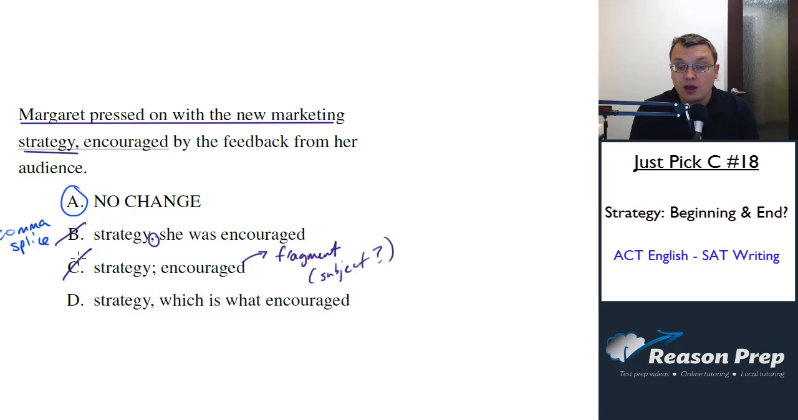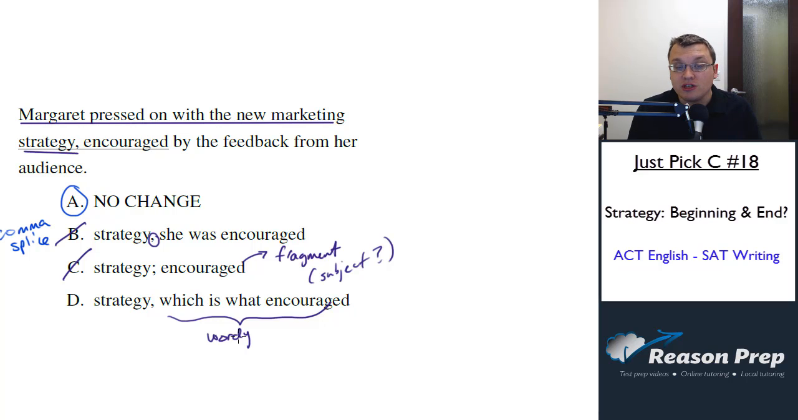How about D? Margaret pressed on with the new marketing strategy, which is what encouraged by the feedback from her audience. There are a few things going on here. First, even if the grammatical form of this were correct, I still see this as wordy. If you compare it to the other choices, it's not very elegant, not very concise, and not very precise. Certainly the "which," I suppose, is referring to the strategy, but it's still a little bit ambiguous what that "which" should be referring to. Probably something like the success of the strategy is what encouraged her. In any event, maybe it actually should be referring to the feedback. I don't know. This is the problem with the "which."